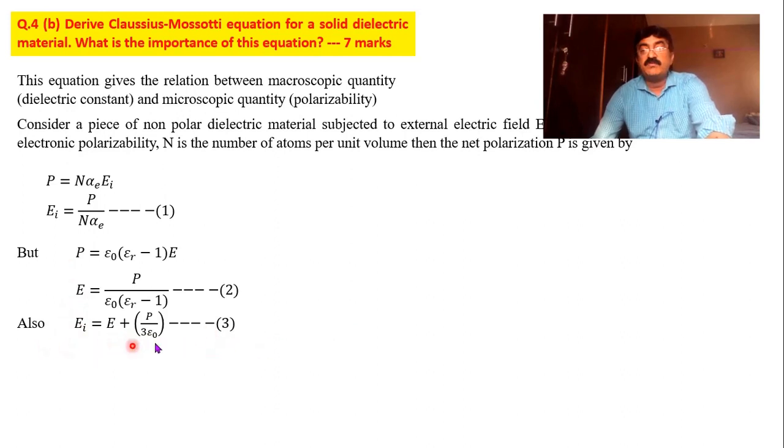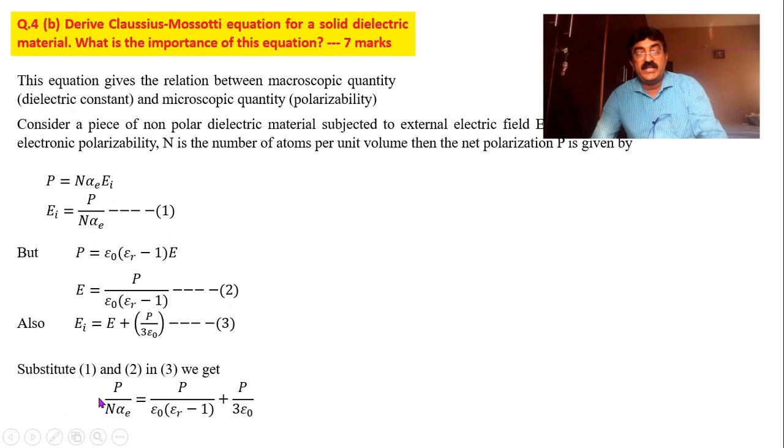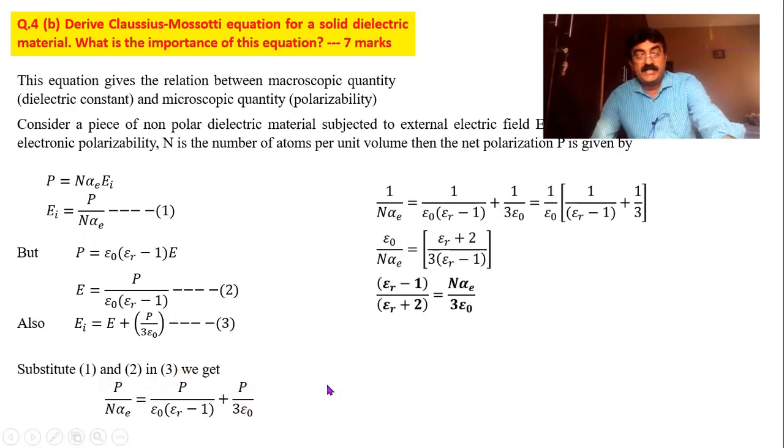This is the expression for internal field. Look, Ei is equal to E plus something. Now I have Ei, that is equation 1. I have E, that is equation 2. Well, let us substitute equations 1 and 2 in 3. You get this formula: Ei, that is equation 1, E, that is equation 2, plus P by 3 epsilon naught. Now you keep on simplifying, cancel P on both the sides, right?